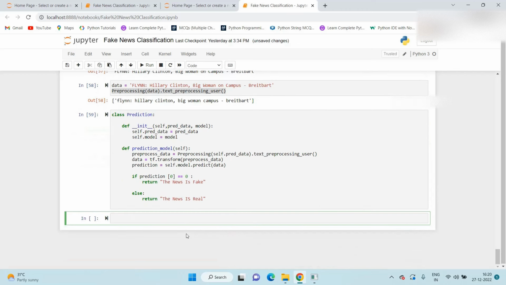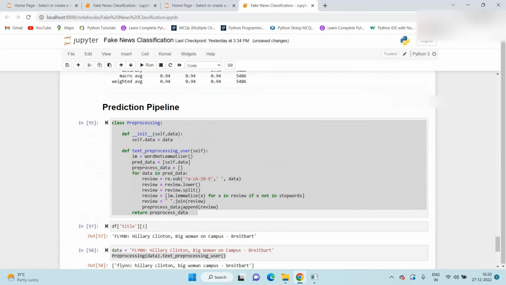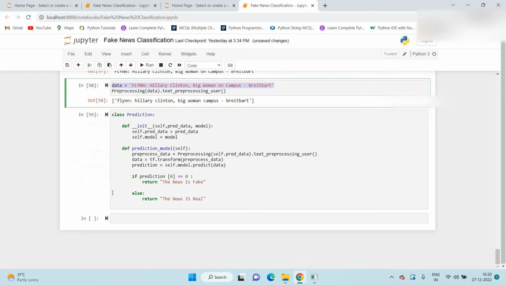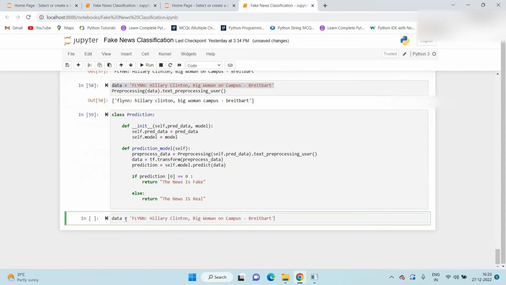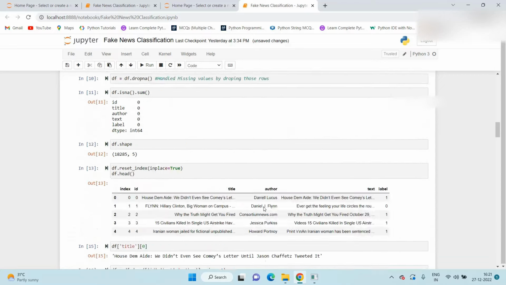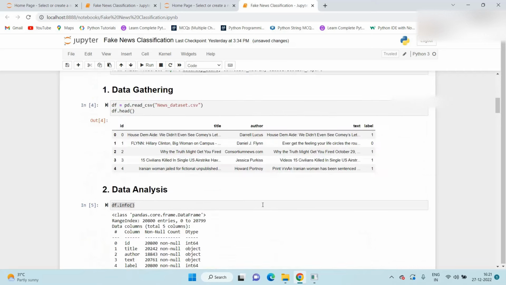Now I execute this. We create this, let's assume this is our user input. If we see what our input is, the same input we saw here in our data set. Let's consider this is our user input.